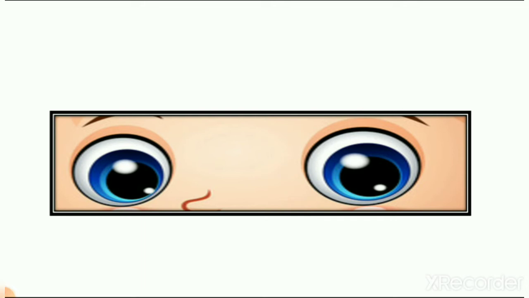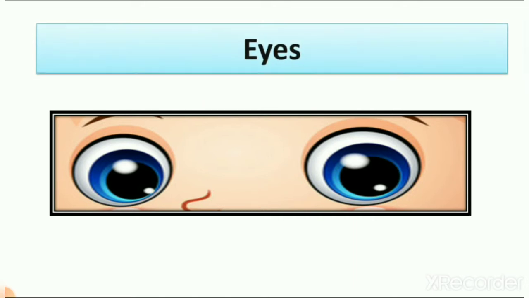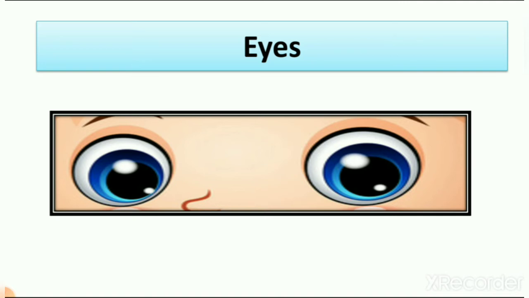It is eyes. So when we see things, like right now you are watching TV, what do you use for watching TV? How do you know that it is a lecture of science? When you see the spelling of science, right? So we use our eyes to see things. Now let's see the spelling of eyes, E-Y-E-S, right?